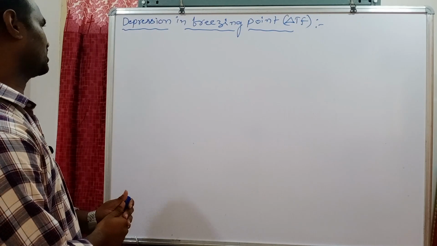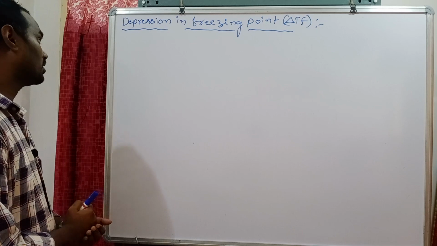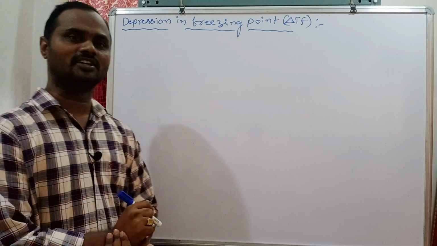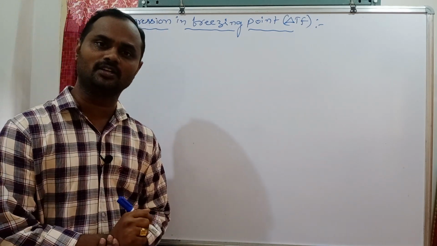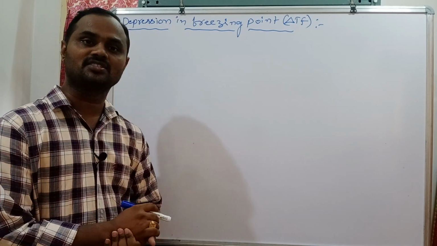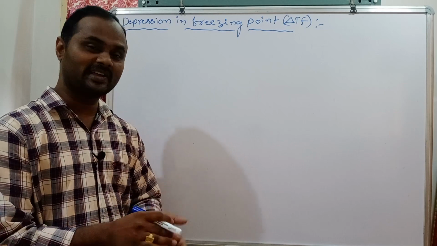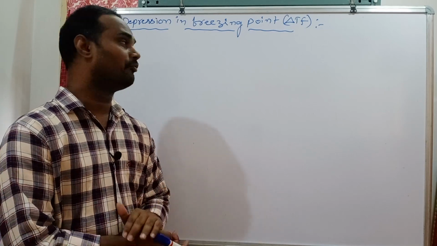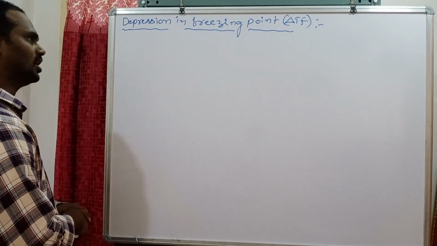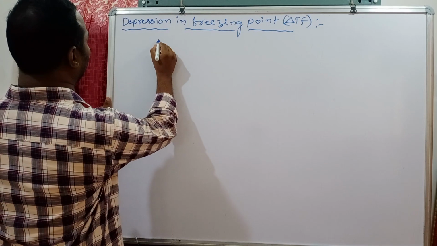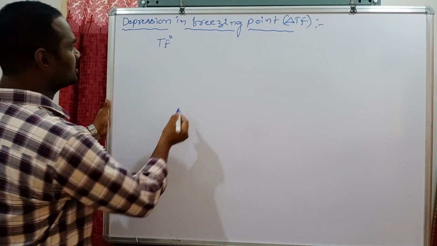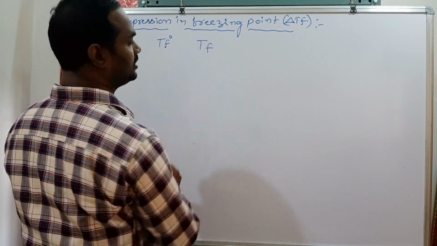Hi students, in this session we are going to discuss the third colligative property, that is depression in freezing point. In general, when a non-volatile solute is dissolved in a pure solvent, the freezing point of the solution decreases. It becomes less than the freezing point of the pure solvent. Suppose the freezing point of the pure solvent is TF naught, and the freezing point of the solution is TF.